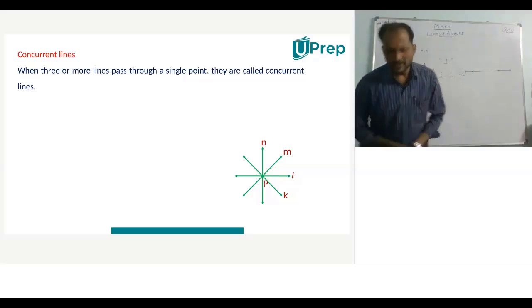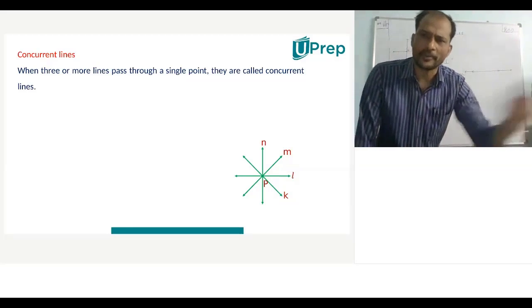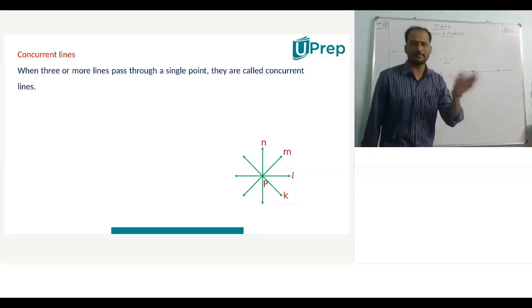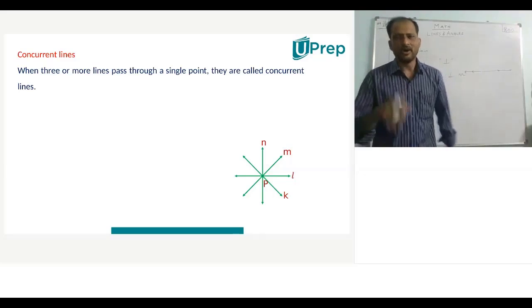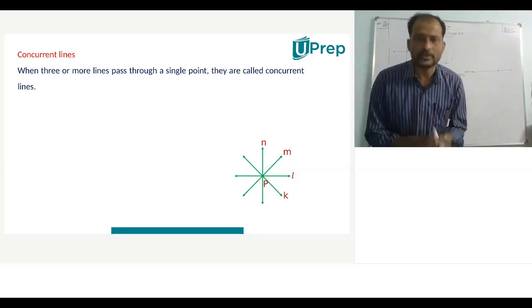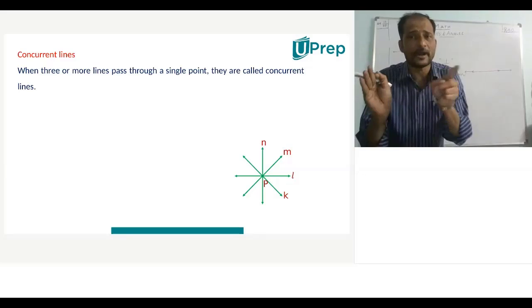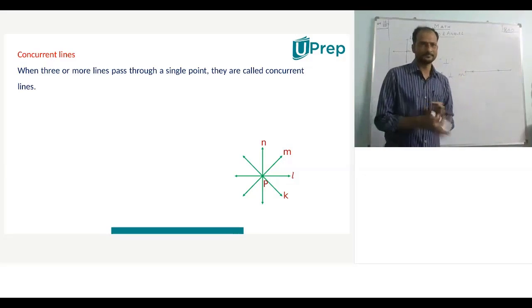Or you can write: three or more lines are said to be concurrent if they pass through the same point. In any way you can write. Is that clear, beta?